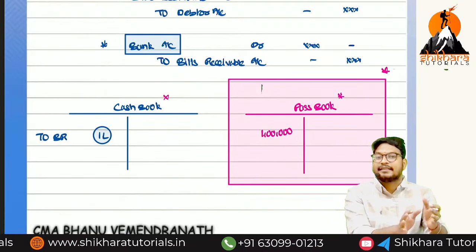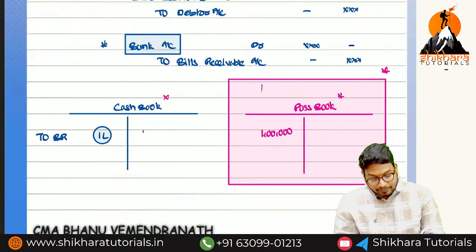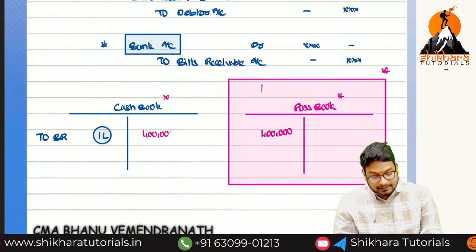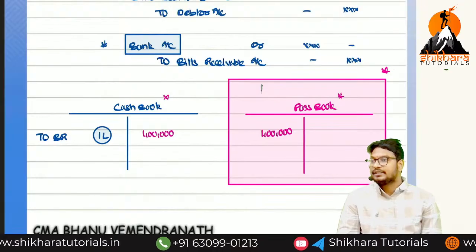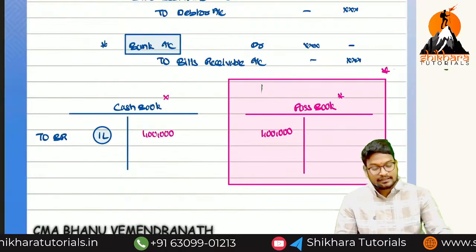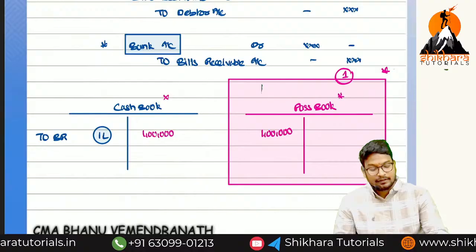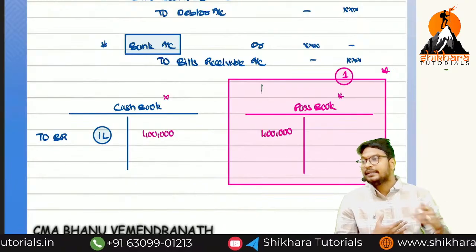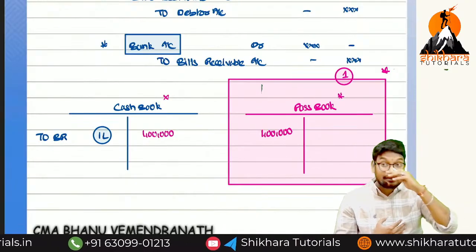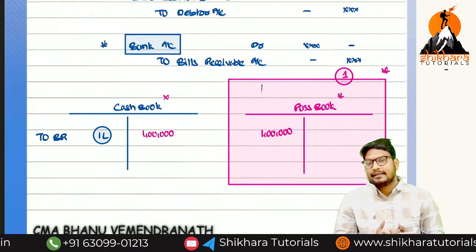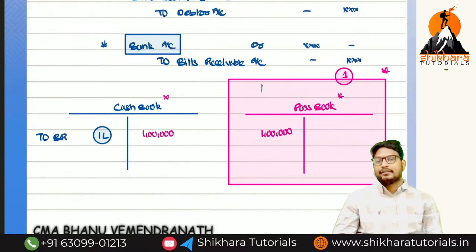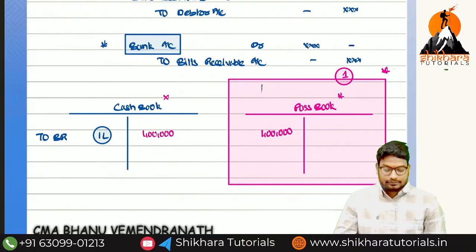After seeing the bank statement, what can we do? We can post the opposite effect in the cash book. But unfortunately, what is the first thing we have to remember? We don't know the information. Only the banker knows the information. He is not telling us; without telling us, he directly reduces the bank balance. Yes or no? So this is so.